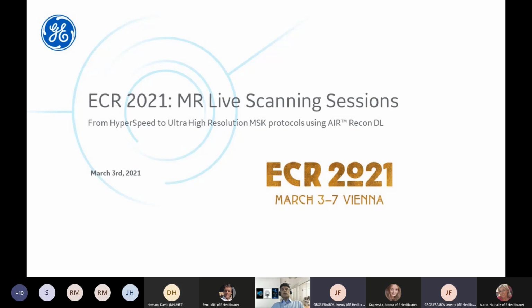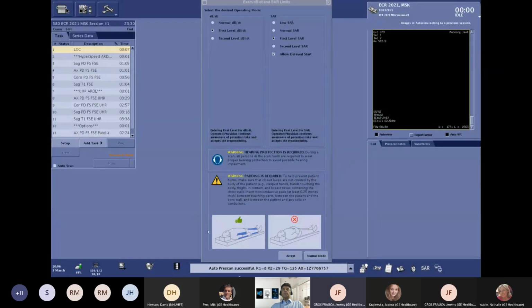On Friday, we will address the body imaging challenges using the Signa Works Air IQ edition. On Saturday, it will be about MSK using the very new version of the AIR coils, what we call the multi-purpose coils. And on Sunday, the last session will be dedicated to cardiac imaging using AIR at 3T.